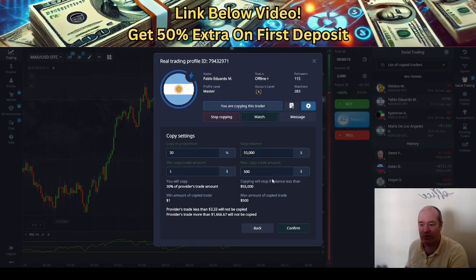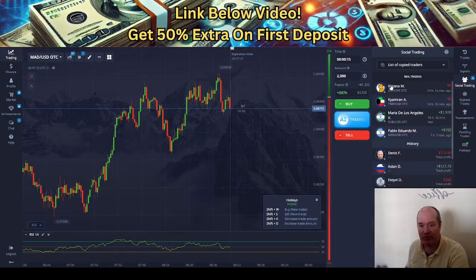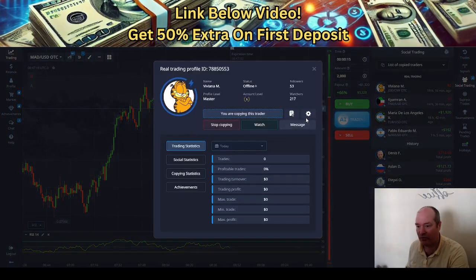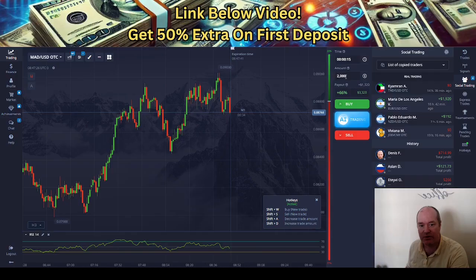So it's more like a security system I put on all the ones that I'm copying, so we don't lose too much money if one does badly in a day. So we confirm that. Let's do that on her also, by the way, if she starts trading again. Let's put 55. It's always good to put some securities when you're doing these type of things.